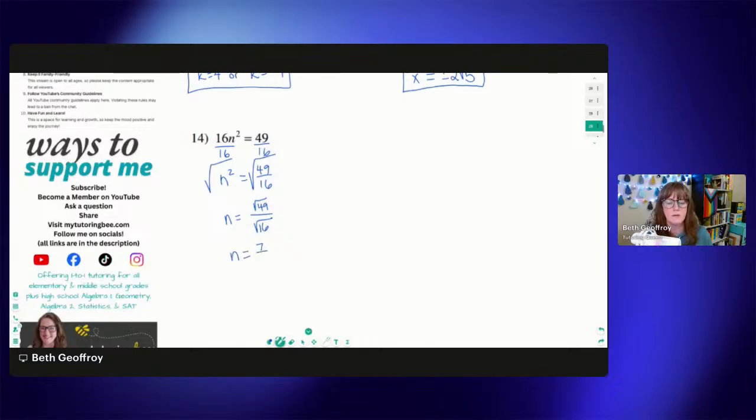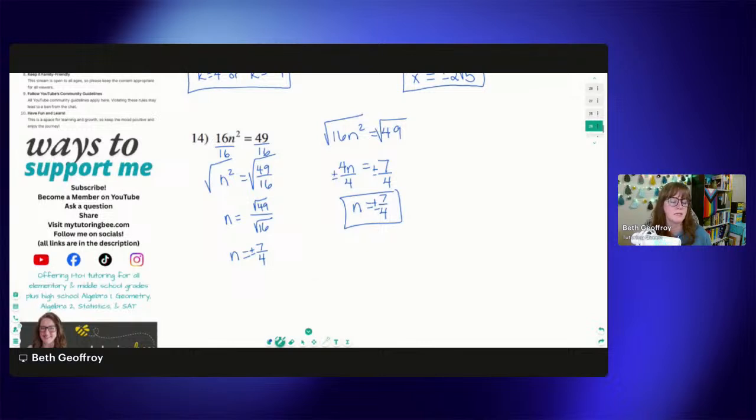We would get n equals 7 over 4. Square root of 49 is 7. Square root of 16 is 4. But then, of course, we don't want to forget that plus minus. Or the other way we could have solved this problem is simply taking the square root from the beginning, because all of these are perfect squares. So the square root of 16n squared would be 4n, and then the square root of 49 would be 7. And then we can divide by 4 in order to finish solving for n, because we do want n by itself. So that would give us 7 over 4. So we still have plus or minus 7 over 4. That is where that comes from.